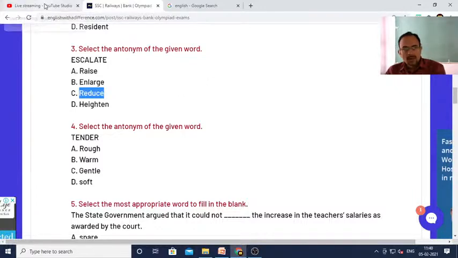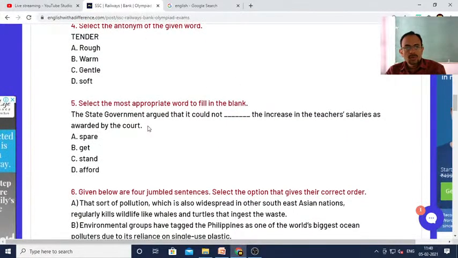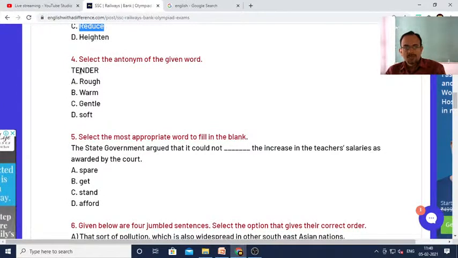Very good. Okay, now let's move on to the next antonym. See, tender. What is the antonym of the word tender? Is it rough or warm or gentle or soft? Which one do you think is the antonym of the given word?